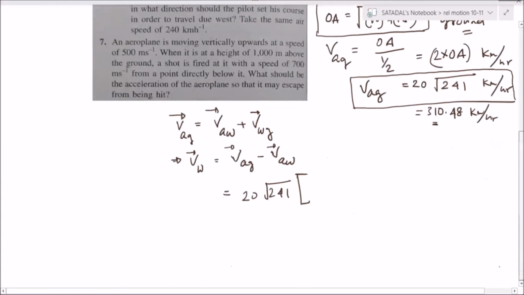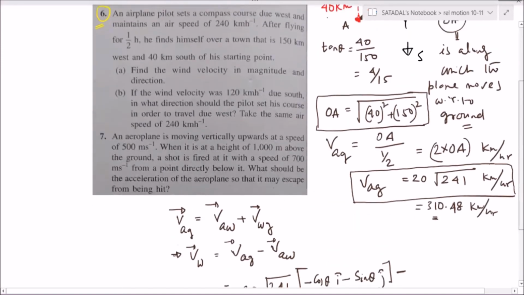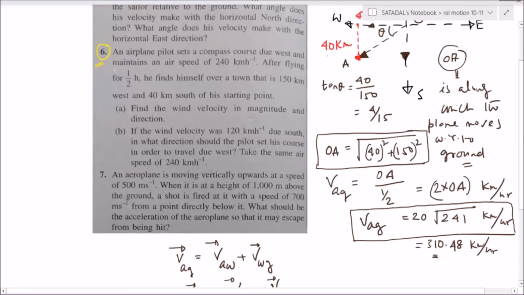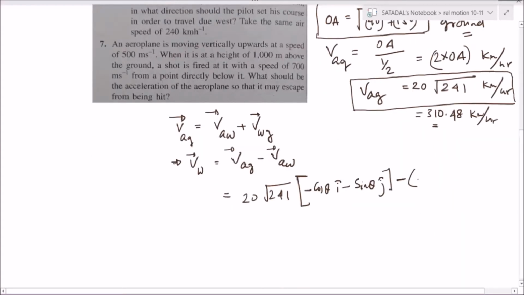So minus cos theta I cap minus sin theta j cap. Minus of what is the velocity of the aeroplane with respect to wind they have said? West. So it should be minus of minus 240 I cap.